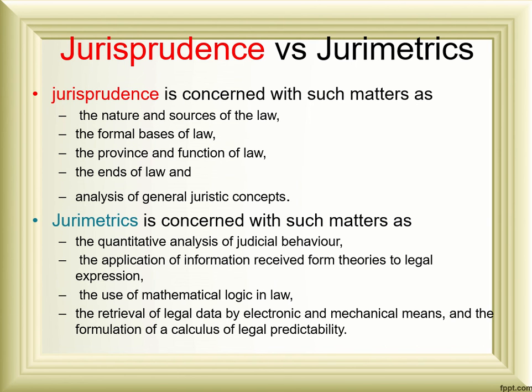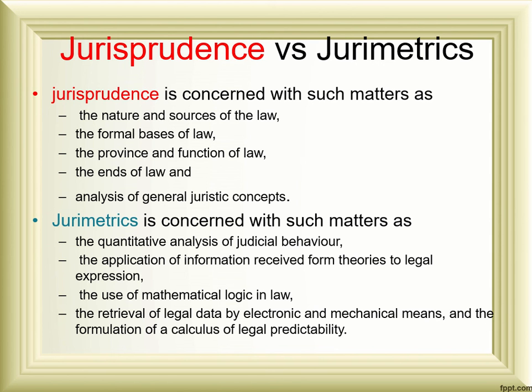Jurimetrics starts when jurisprudence ends. So wherever jurisprudence gives output, it is used for quantitative analysis. Jurimetrics uses quantitative analysis of all the judicial behavior coming from jurisprudence, and it is applied systematically or mathematically, and when a computer is applied in electronic form, it gives probable legal predictability.